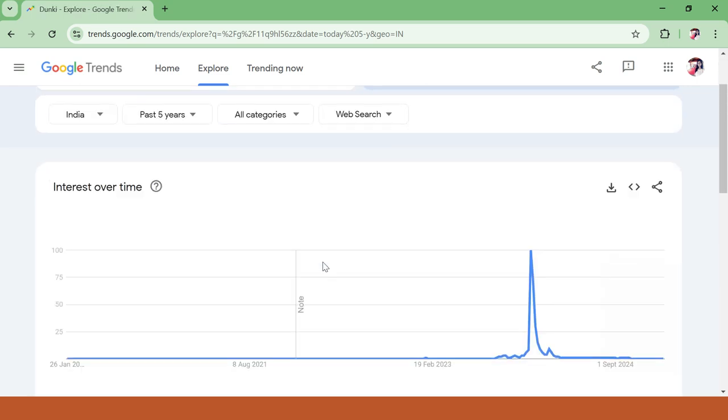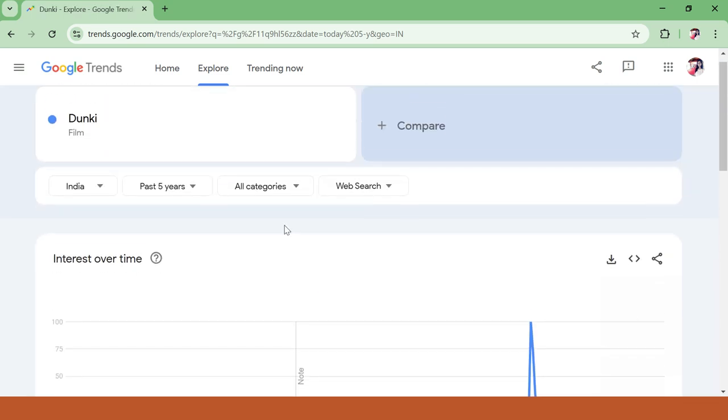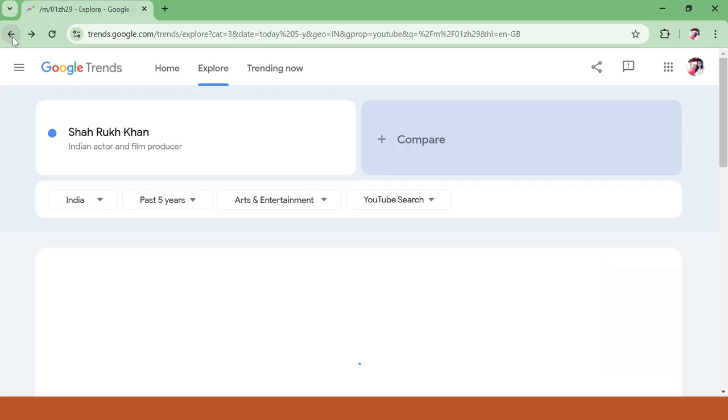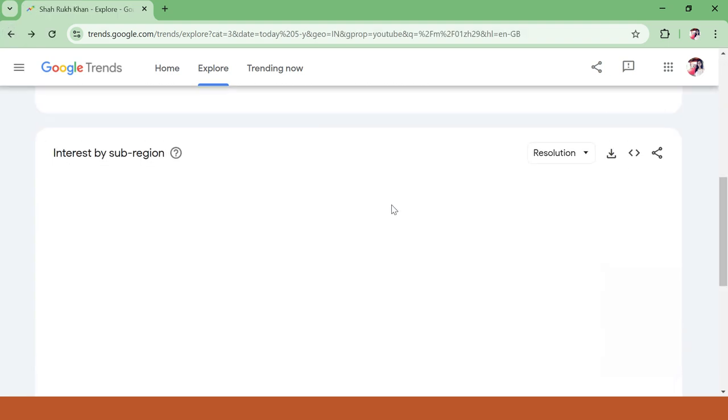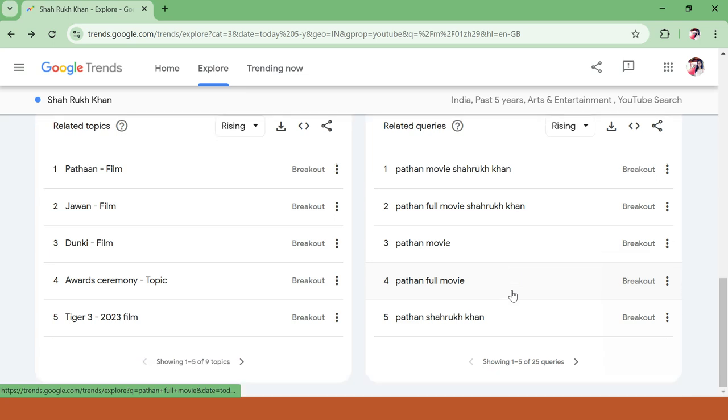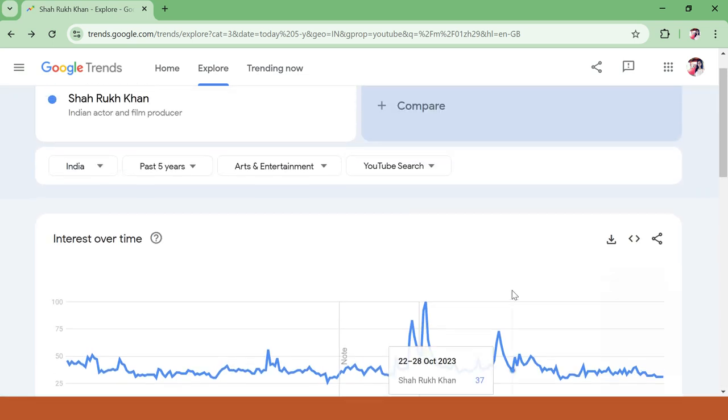Okay, if I go in, I'll get more bifurcation of that film. I'm going back. Here I am going down. I am getting more queries related to Shah Rukh Khan. So for example, if I want to download this data, I can download this data and I can use this keyword wherever I want to use it.